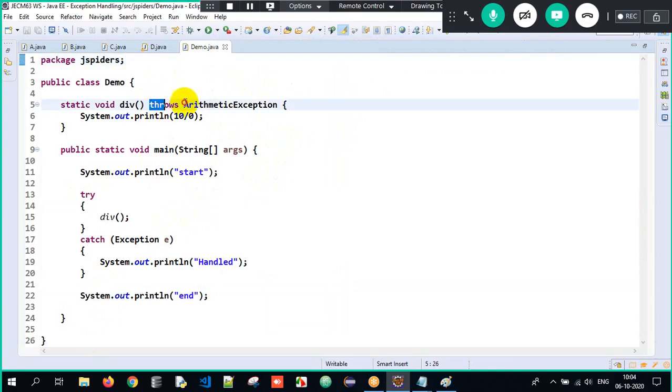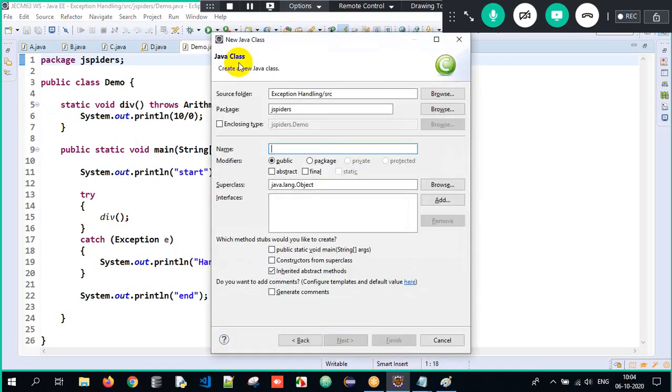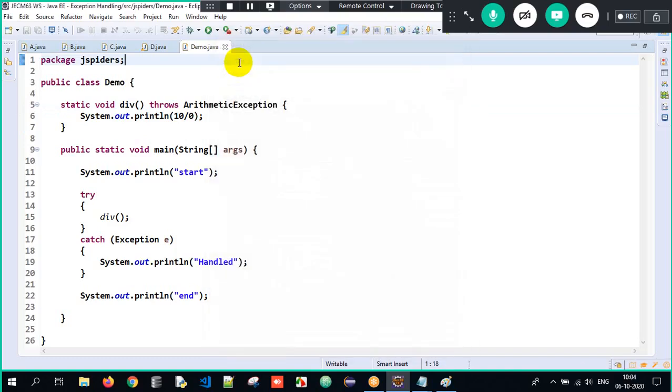But even if I don't use the throws keyword over here, it will work fine. Why? Because it's an unchecked exception, and throws is used the majority of the time with checked exceptions. Okay, I'll show you an example for it. See, Ctrl+N, I will create a class called test.